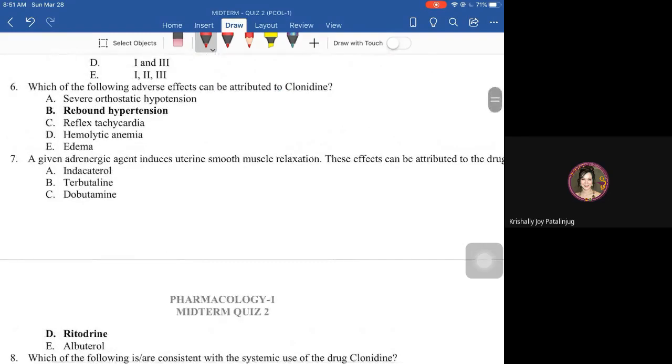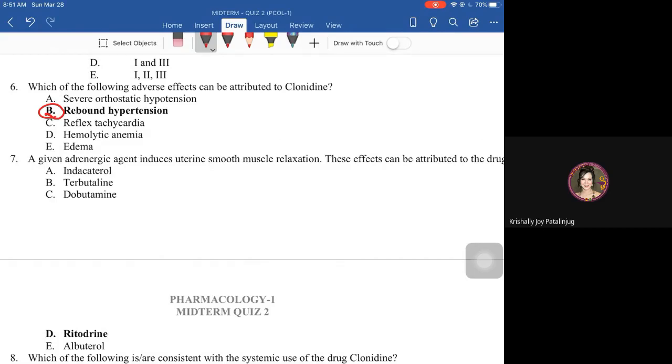Next, which of the following adverse effects can be attributed to clonidine? Clonidine, recall this is a presynaptic alpha 2 agonist. You have your notes already for the adverse effects of clonidine, and take note, it is known to cause rebound hypertension. Okay, rebound hypertension, this occurs upon abrupt withdrawal of clonidine.